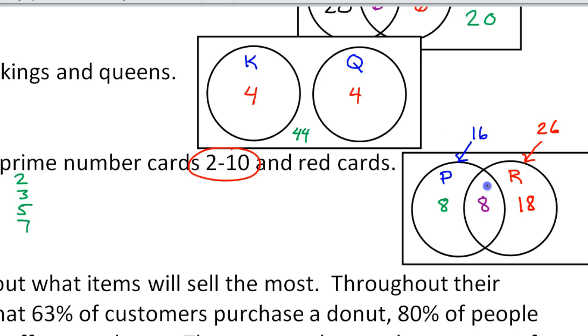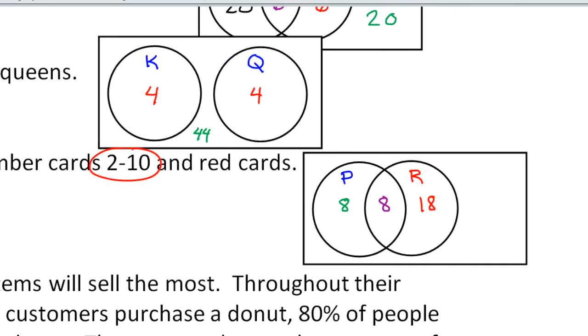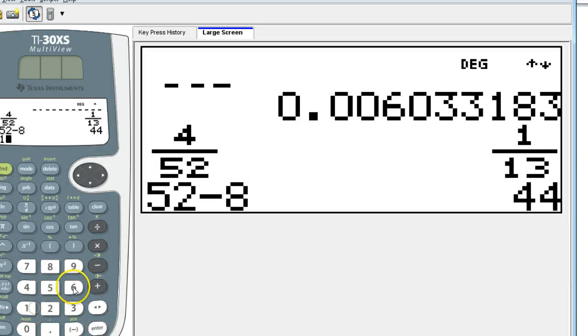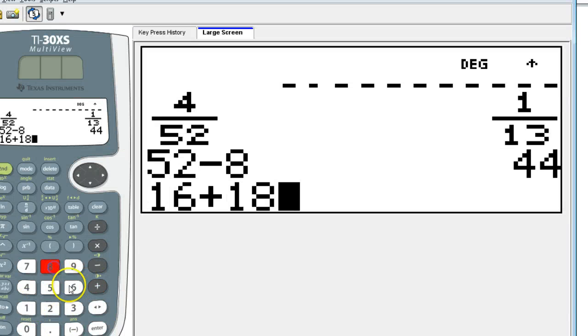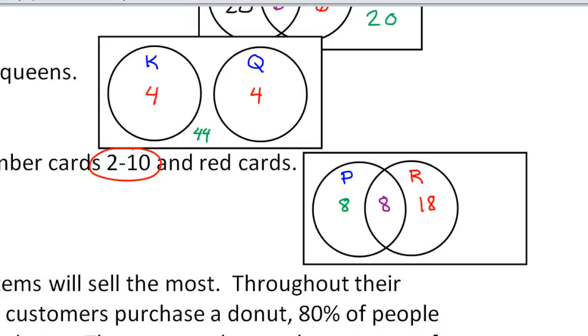So how many cards does that leave out of the 52? Well, we have 8 plus 8 plus 18. That's 16 and 18, that's 34 cards so far. So how many does that leave?